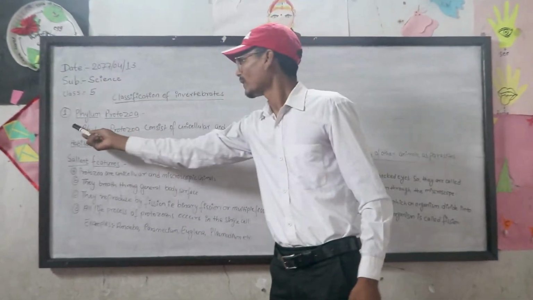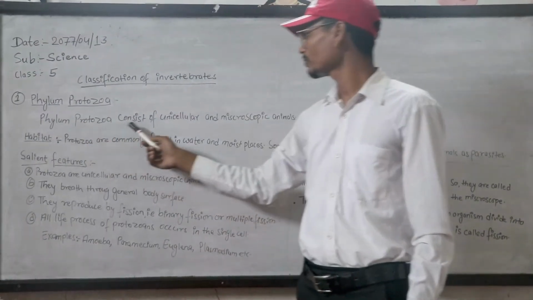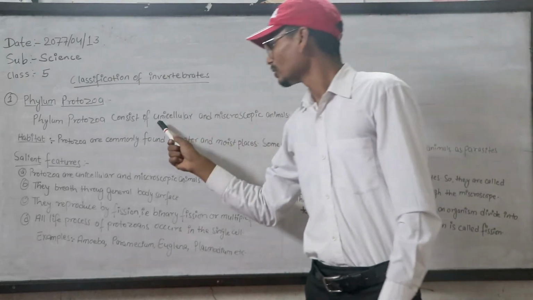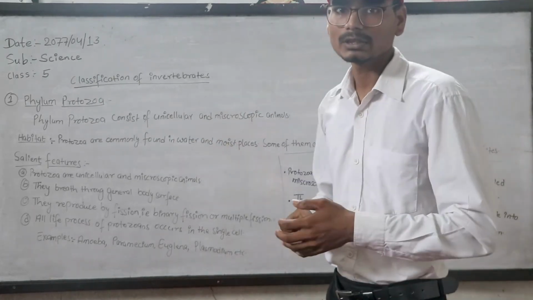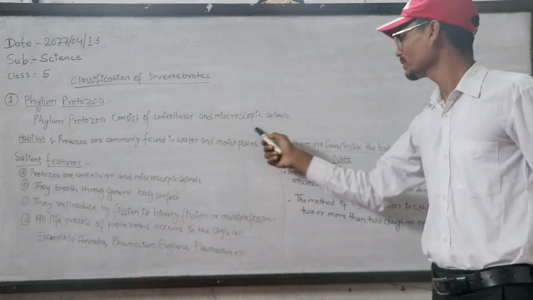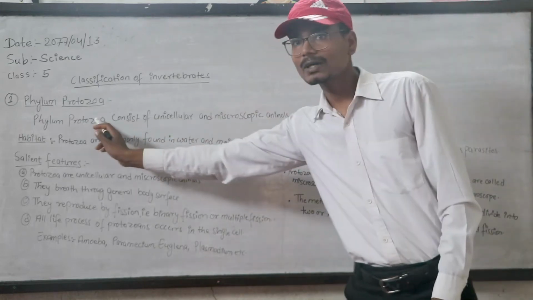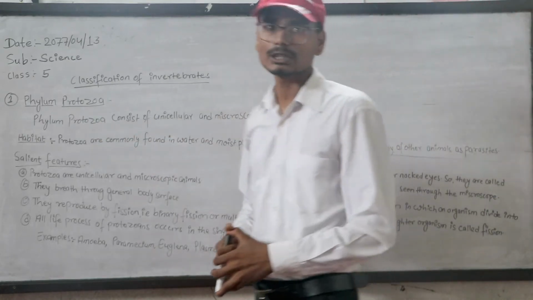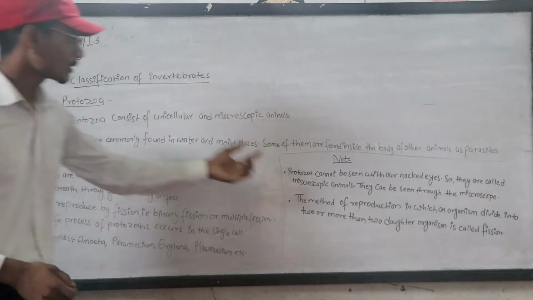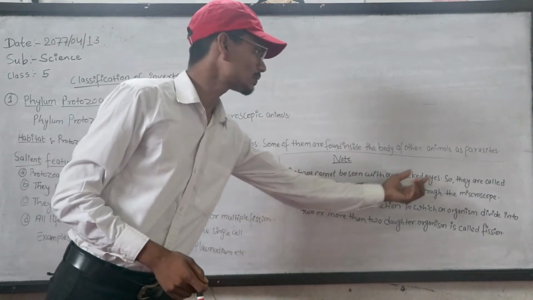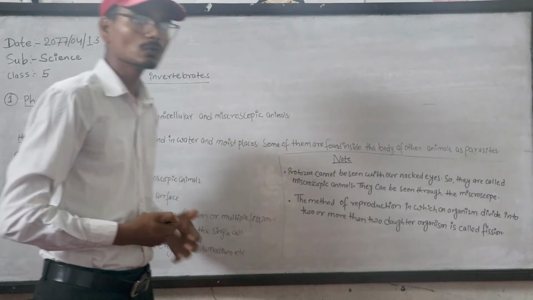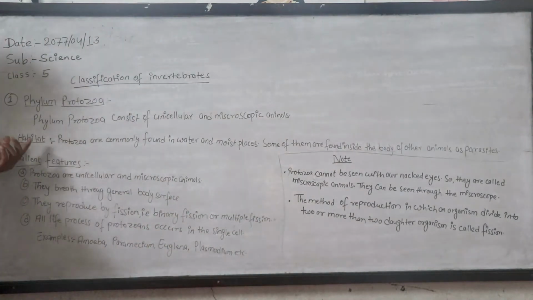Number 1, phylum Protozoa. Phylum Protozoa consists of unicellular and microscopic animals. Unicellular means the organisms consisting of only one cell. Protozoa are very small and cannot be seen with our naked eyes, so they are microscopic animals. They can be seen with the help of a microscope.